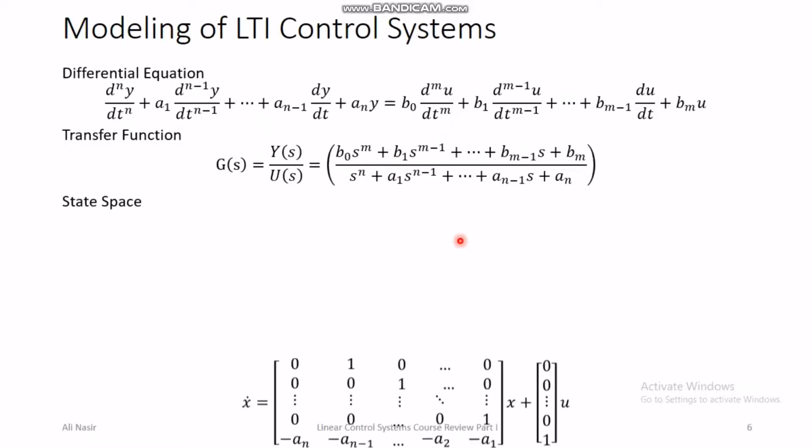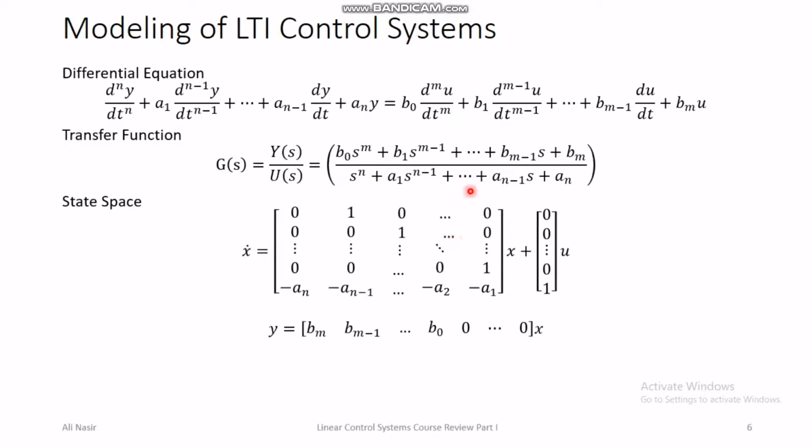Then there is the state space model. You can convert the transfer function directly into state space. You can see here that the denominator coefficients an come down in the last row of the system matrix as minus an, then an minus 1 comes with the negative sign here, and so on, up to minus a2 and minus a1. The other part of the matrix is all zeros except above the main diagonal, where there are all ones, and all other entries in the matrix are 0.